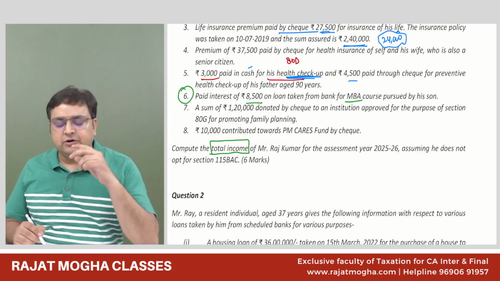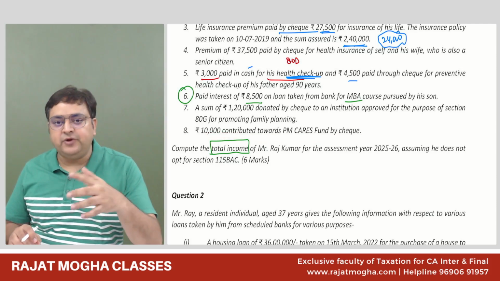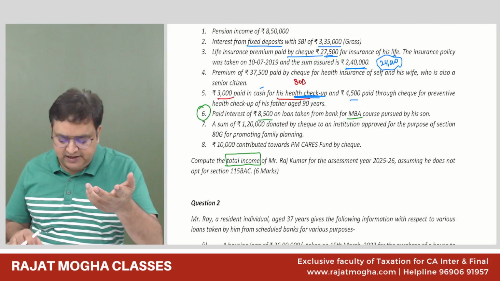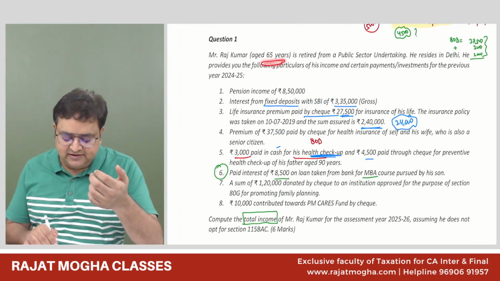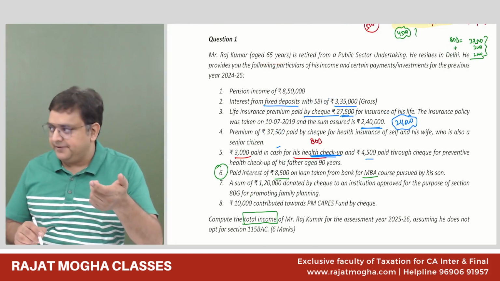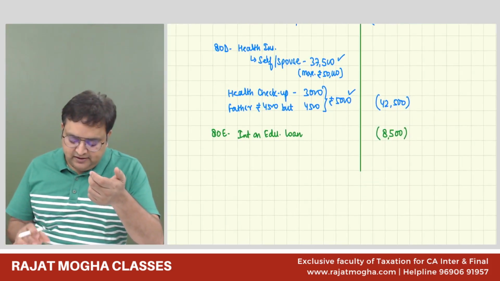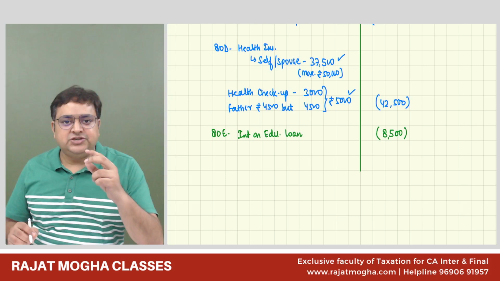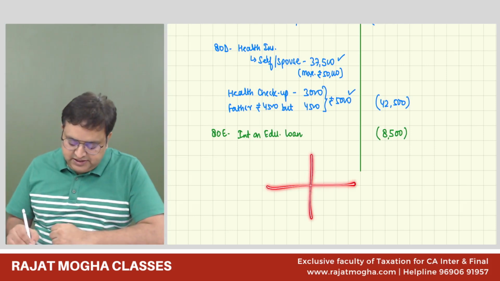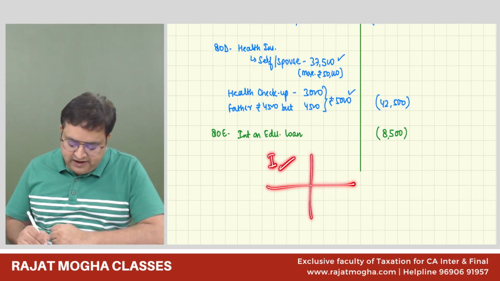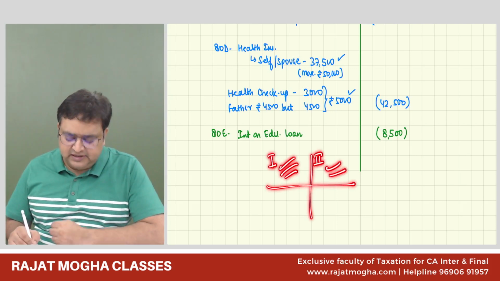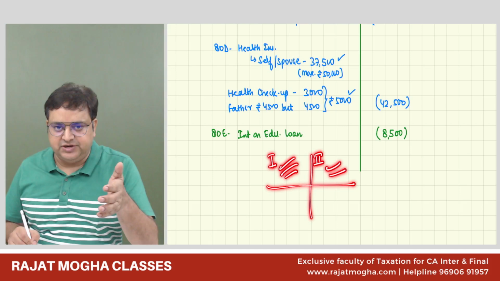But now they have not given to us that there is also 80TTA, 80TTB, but TTA is not there because the person is a senior citizen, so TTB will apply. In 80G, if you are donating only in the first or second box, then there is no problem because it is a direct deduction.